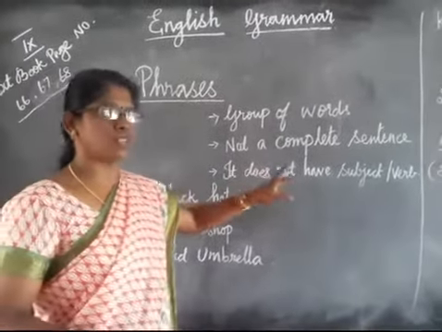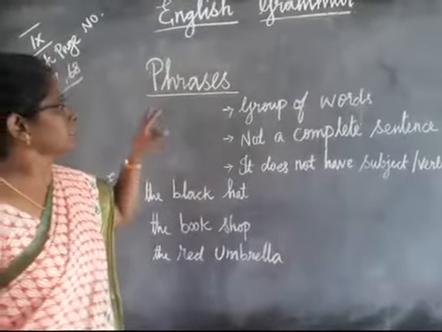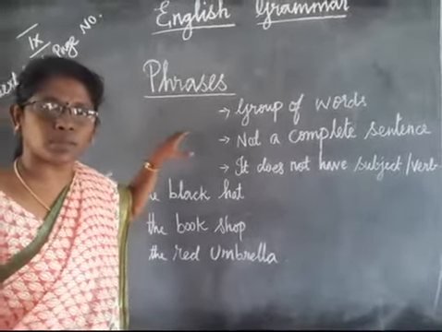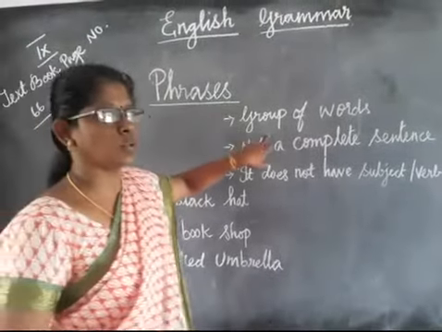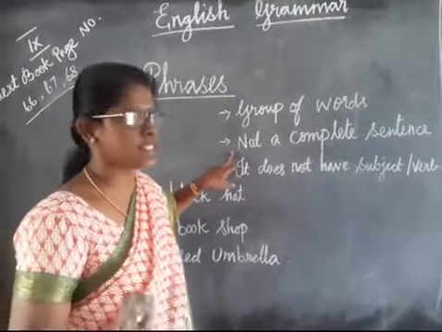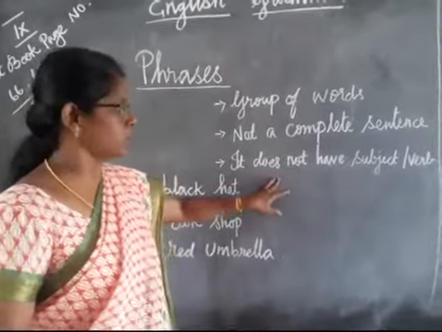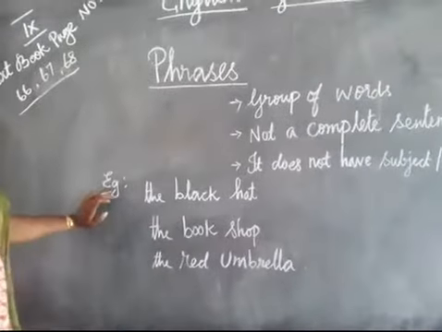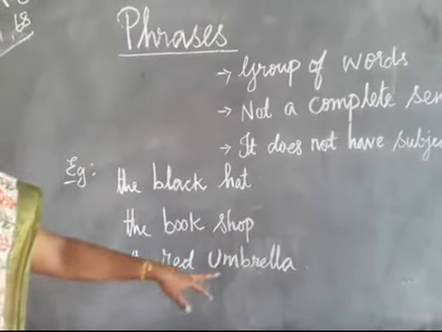It does not have a subject or verb. There won't be any subject or verb. But in the class we have seen there will be a subject and a verb also will be there. But in the phrase a group of words will be there but there won't be any complete sense, and it does not have a subject or verb. Okay, for example, the black hat, the book shop, the red umbrella.